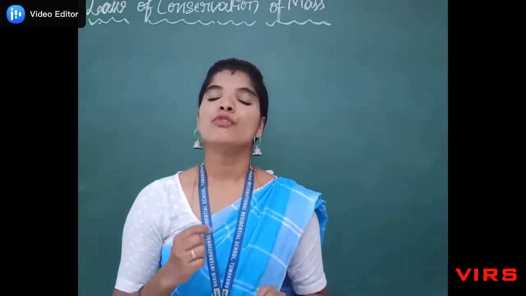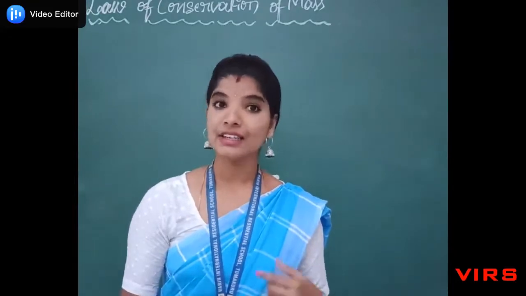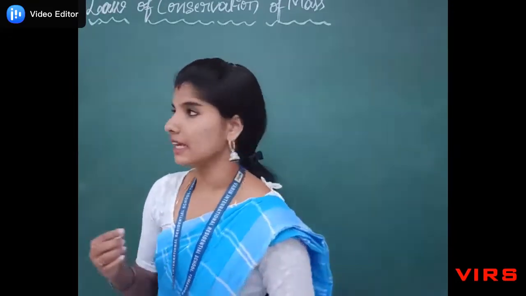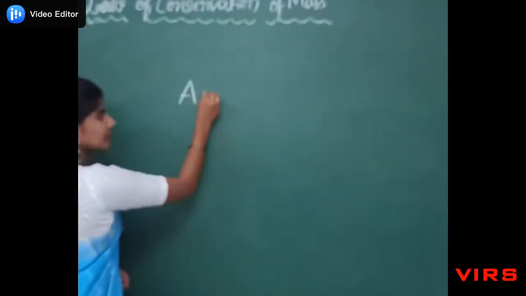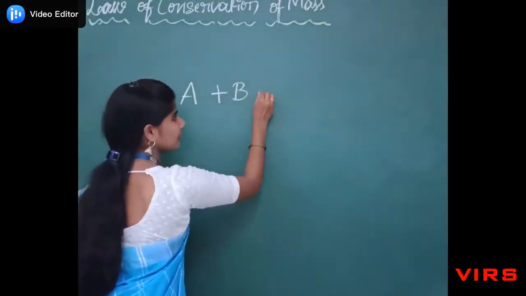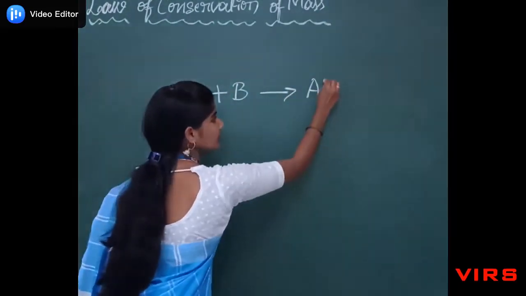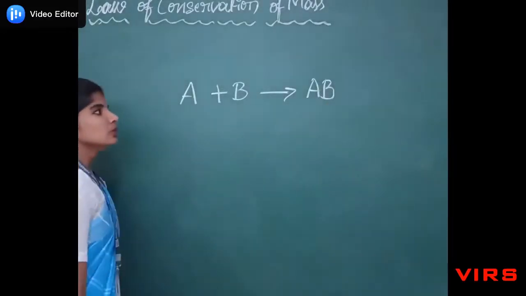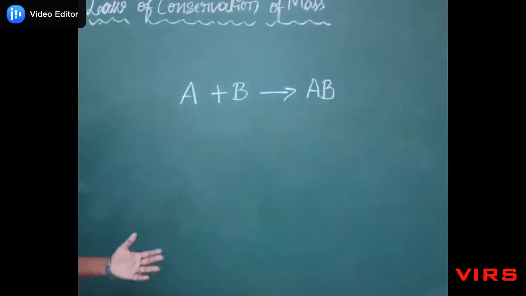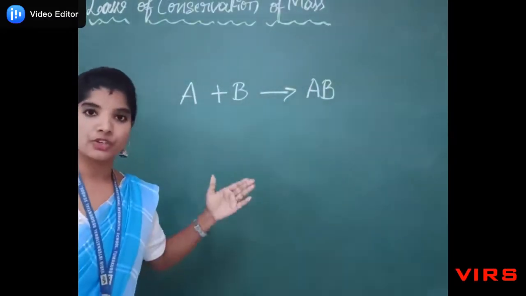So we know that if two or more elements combine, they form compounds as the new product. So let us say element A reacts with element B, giving AB as the new product. Now we have to prove the law of conservation of mass.